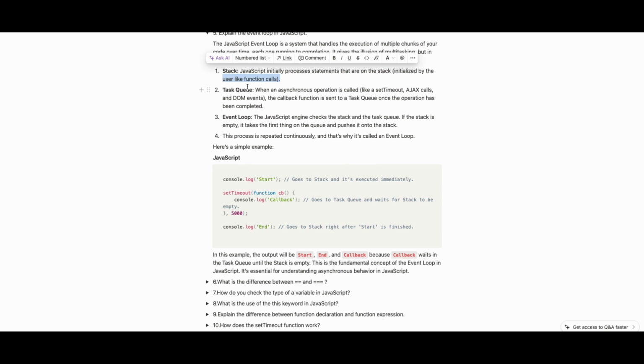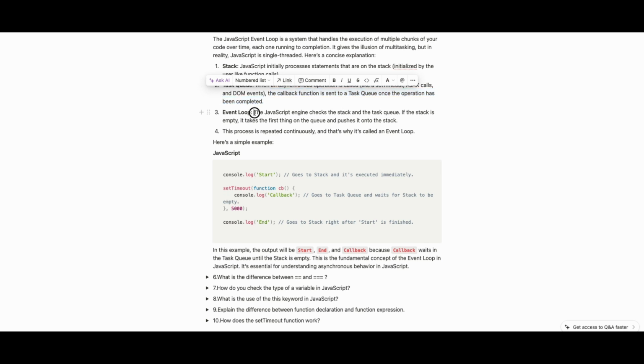Queue, as I was saying, it is the task queue. When an asynchronous operation is called, like setTimeout, Ajax call, and DOM events, the callback function is sent to the task queue once the operation has been completed. Event loop: the JavaScript engine checks the stack and the task queue. If the stack is empty, it takes the first thing on the queue and pushes it to the stack. So as I said, the event loop will check the stack and the process repeats continuously. That's why it's called an event loop.